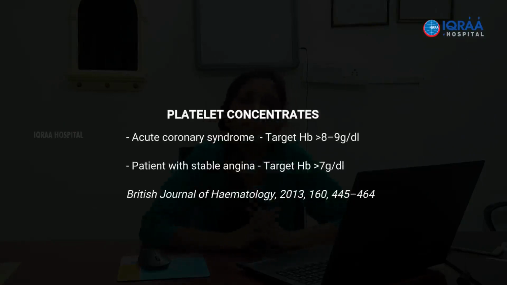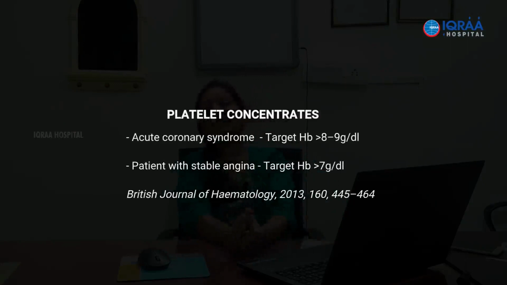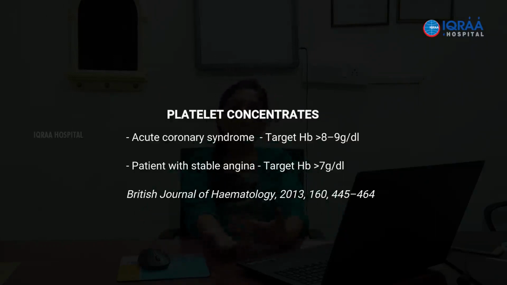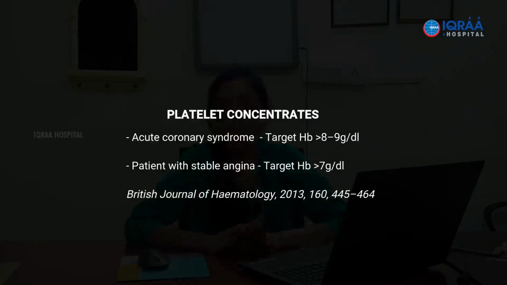As far as the dosage of platelets is concerned, 4 to 6 RDPs is the dose for an adult. And what about the ABO group? The ABO group need not be similar for platelet concentrates, because the ABO antigens are almost exclusively expressed on red cells.